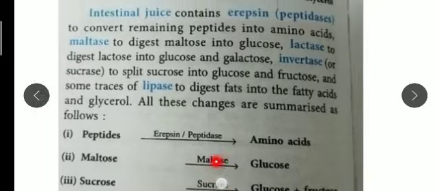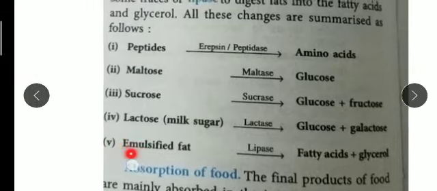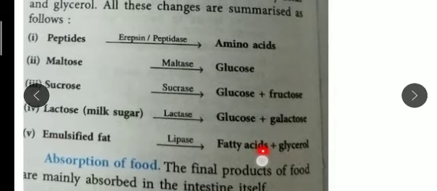Maltase is the enzyme which converts maltose into glucose. Sucrase is the enzyme which converts sucrose into glucose and fructose. Lactase enzyme is present in the intestinal juice, which converts lactose, milk sugar, into glucose and galactose. And lipase is an enzyme which converts emulsified fat into fatty acids and glycerol.